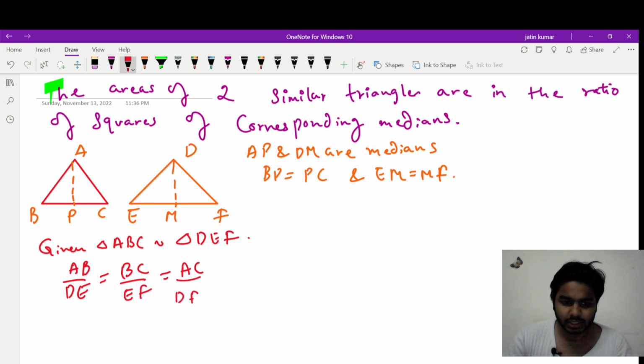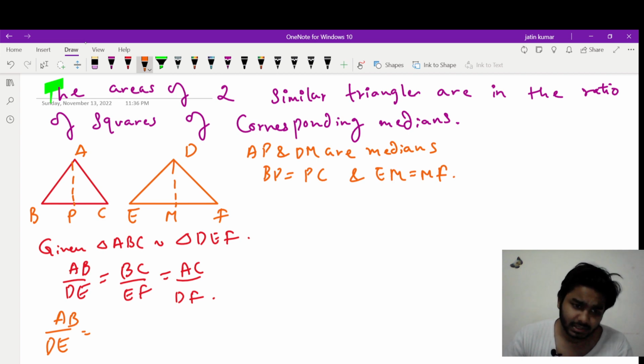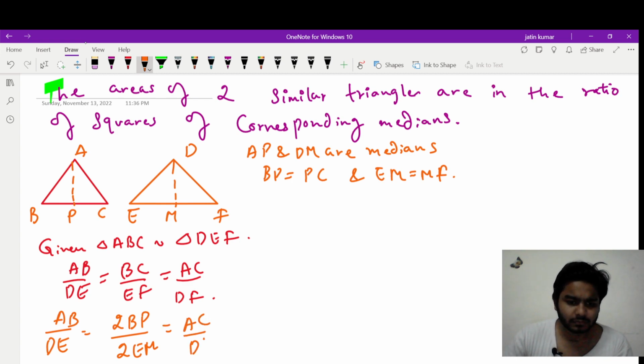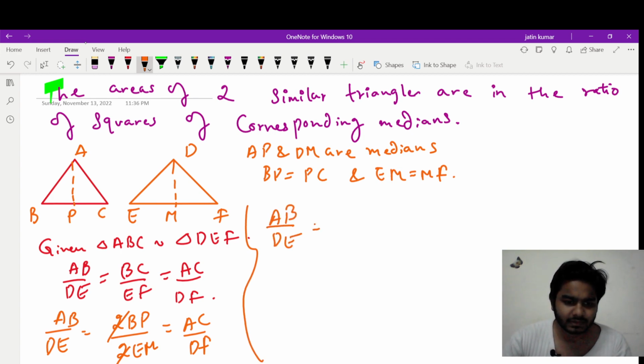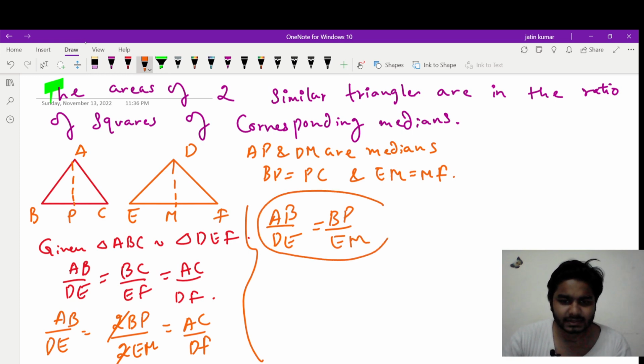AC upon DF. Okay, now let's observe here. See, AB upon DE, let's write AB upon DE as it is. So can I write BC upon EF as twice of BP upon twice of EM? Yes, we can write. And AC upon DF will remain the same. So let's cancel these 2 and 2. So can I also say that AB upon DE is equal to BP upon EM? Yes, we can say that. Okay, now let's take the left triangles. So again, take the left triangle.